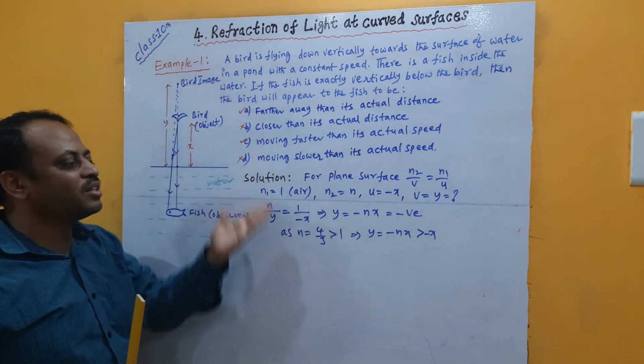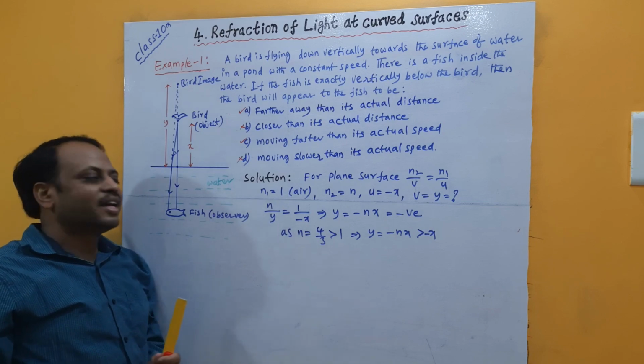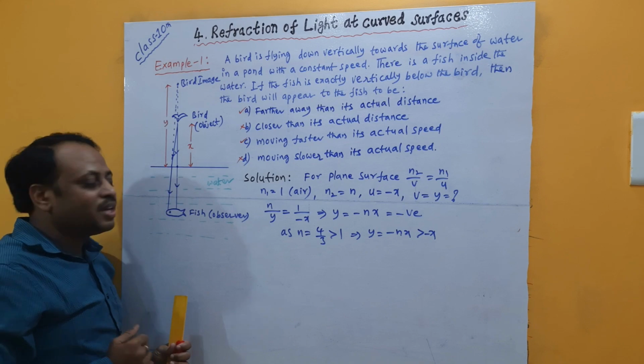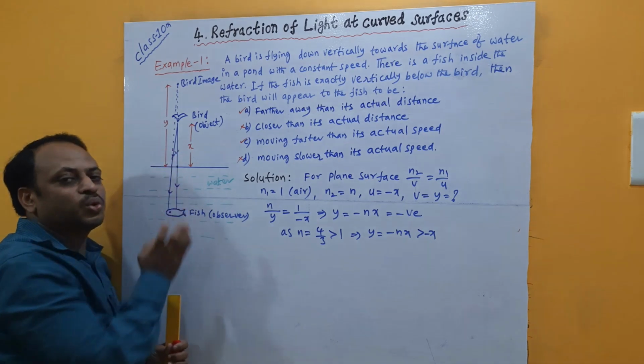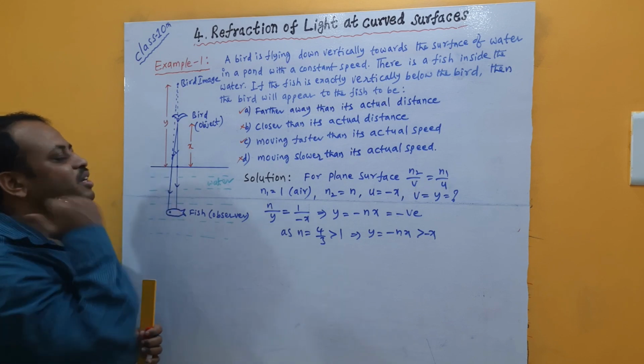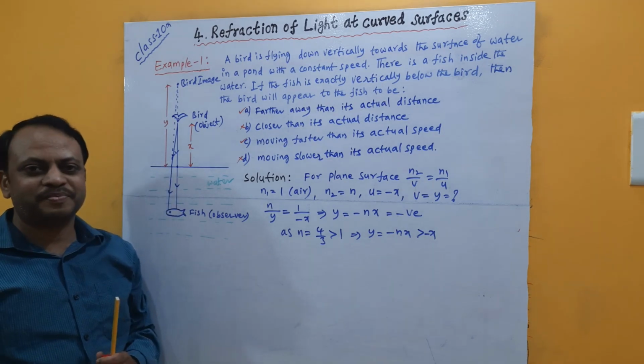Try once by following the same process, and you can get the required answer: the fish appears at a lesser depth than its original depth, and the fish appears to be swimming upward more slowly than its actual speed. This is about example 1.